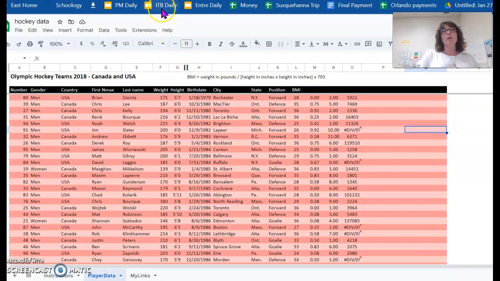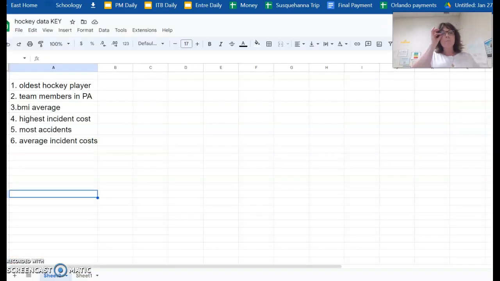So let's take a look at what these questions are and how we're going to figure them out. We want to make sure that we look at this information because for several of you in the workforce, you're going to be using spreadsheets quite a lot. They can do a number of different things for us, but very oftentimes you're going to be asked to work with such a large amount of data that relying on your calculator or relying on just counting something for yourself is not really going to be feasible. I am convinced that a lot of your spreadsheet learning is going to take place on the job that is going to be specific to whatever that company is asking you to do. But let's take a look at a couple basic things.